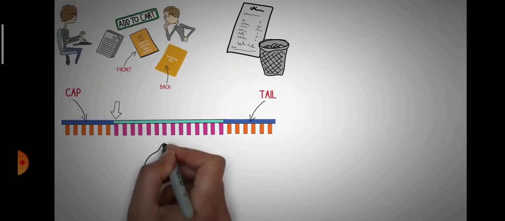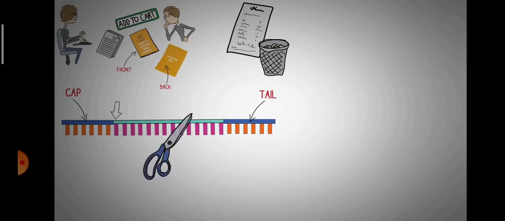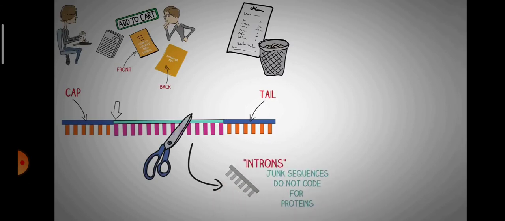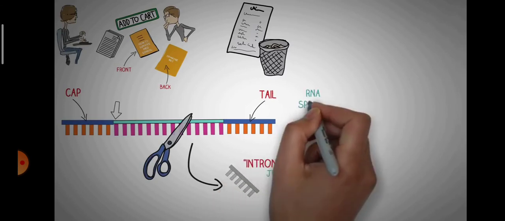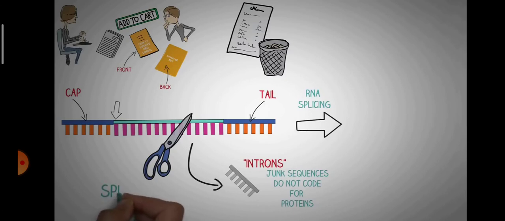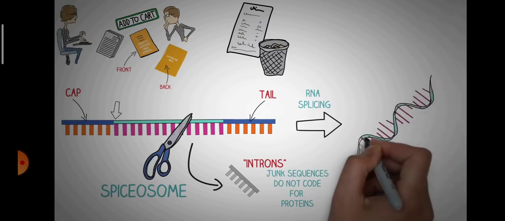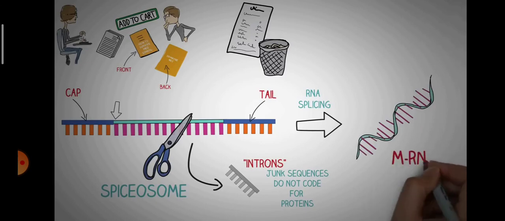The second step involves removal of any unuseful or junk sequences that do not code for proteins, and these are known as introns. This is known as RNA splicing, in which the protein-RNA complex known as the spliceosome removes these non-coding parts. The rest of the RNA is then joined together again to create a mature RNA molecule. So this was a brief look at the process of